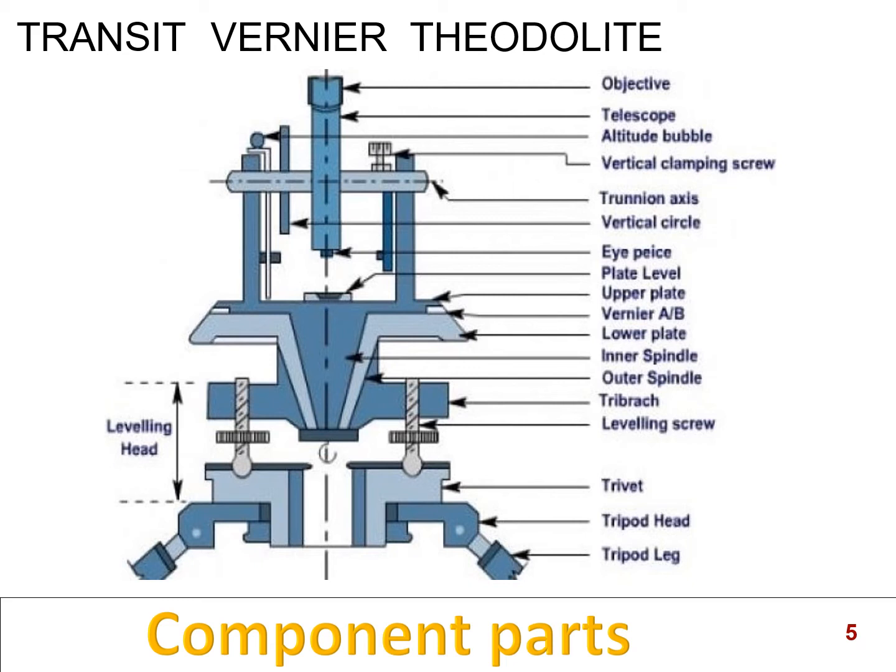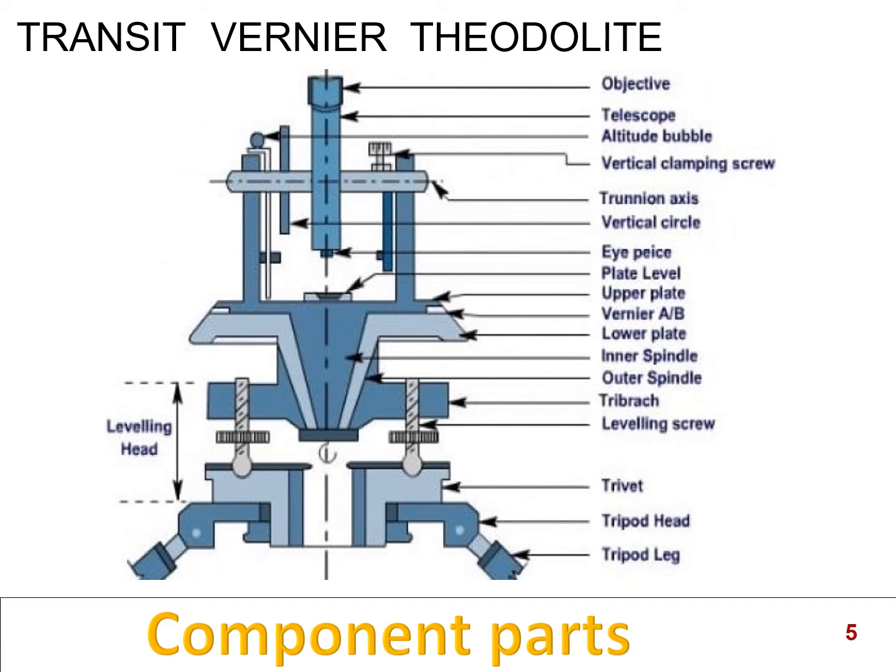It is a screw. By tightening that screw, telescope rotation in the vertical plane can be controlled. If you tighten completely, the telescope cannot be rotated, but if you release that, the telescope can be rotated in a vertical plane about the horizontal axis. Below that is the trunnion axis. It is not visible physically actually, but it is a line about which the telescope is rotating. So it is also called the horizontal axis.